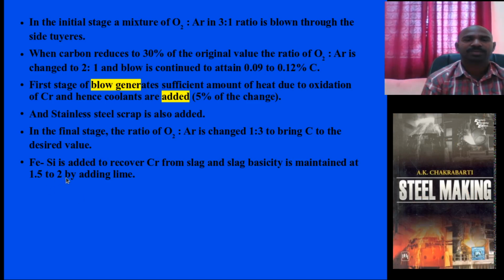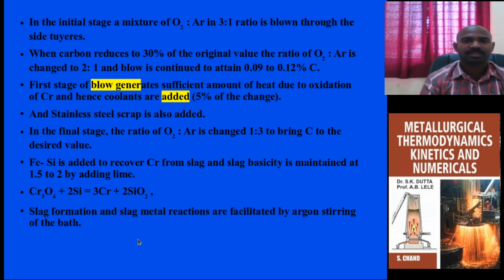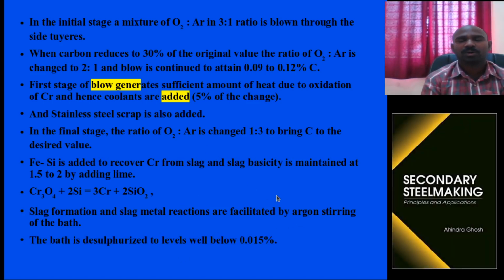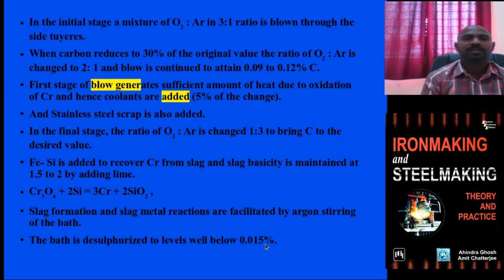This basicity will be maintained by adding lime such as CaO, and this is the main reaction happening in this process. The slag formation and slag metal reactions are mainly accommodated by argon stirring, the inert gas stirring process, and this argon oxygen decarburization process will facilitate desulfurization to bring a level of 0.015%.